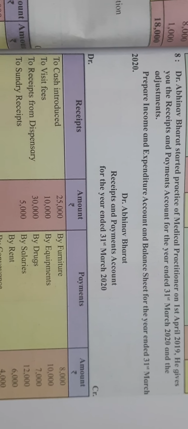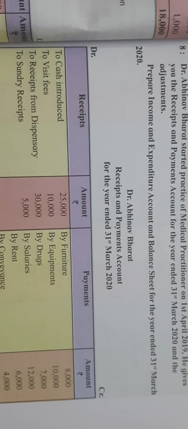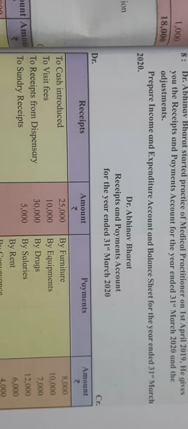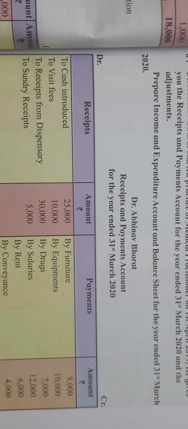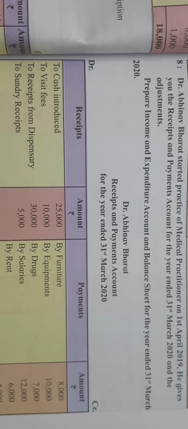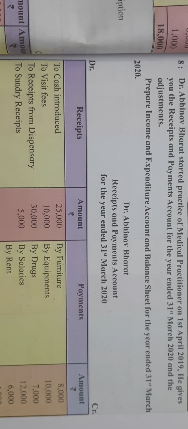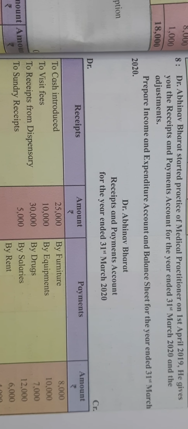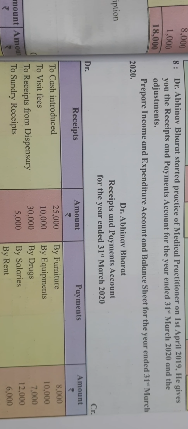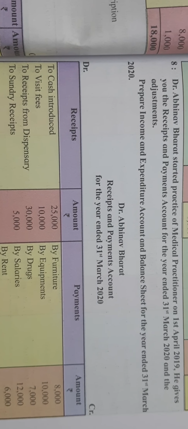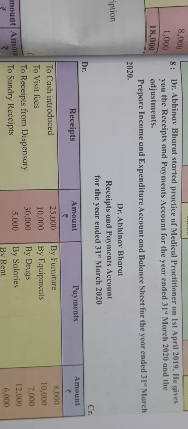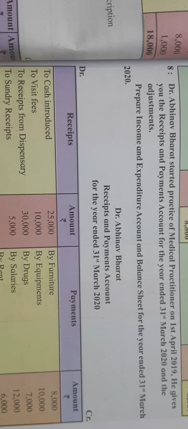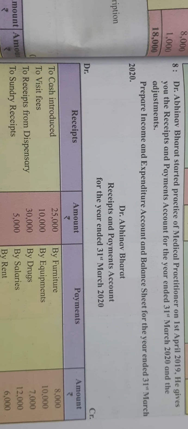So students, if you look at your textbook page number 83, here they are giving you the receipts and payments account, right? As we already learned the final accounts of a partnership firm, we know the question pattern of a final account. They give us a trial balance and an adjustment, and on that basis we prepare the trading account, profit and loss account, and the balance sheet, right?